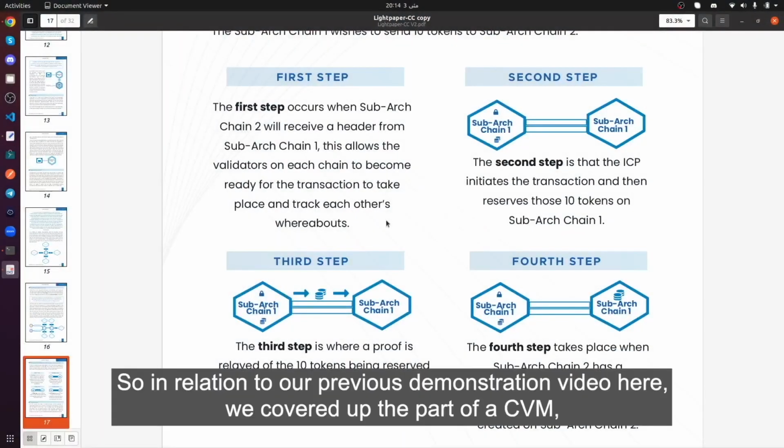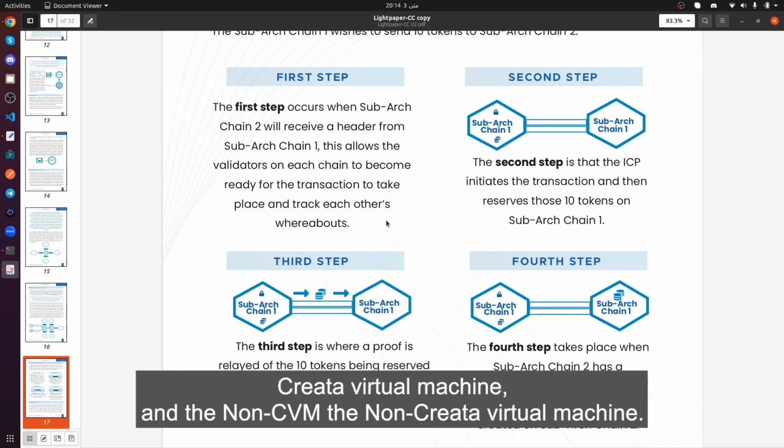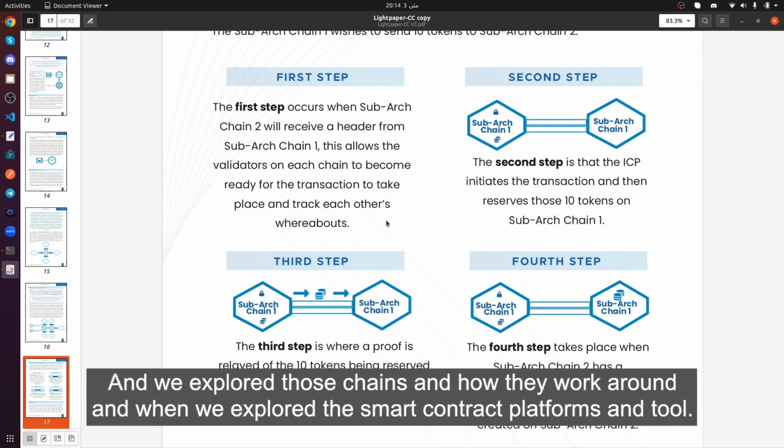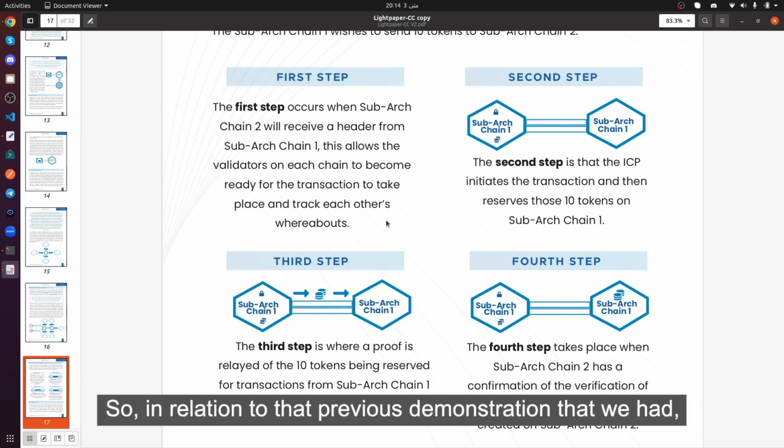Hi. So in relation to our previous demonstration video, we covered the part of a CVM, Creata Virtual Machine, and the non-CVM, the non-Creata virtual machine. One had smart contract capability and the other didn't. We explored those chains, how they work, and the smart contract platforms and tools.